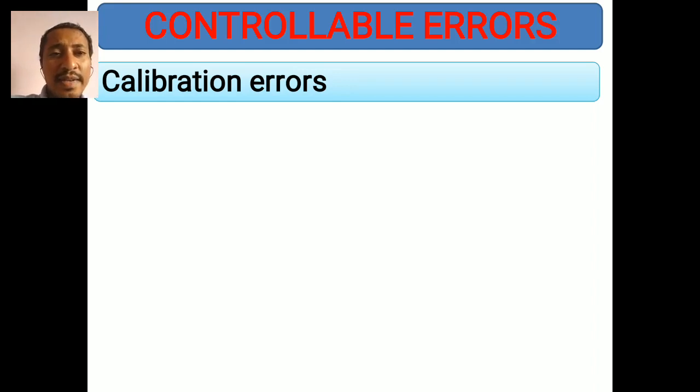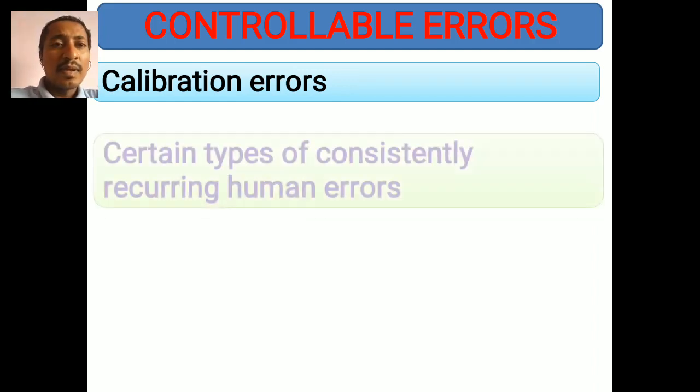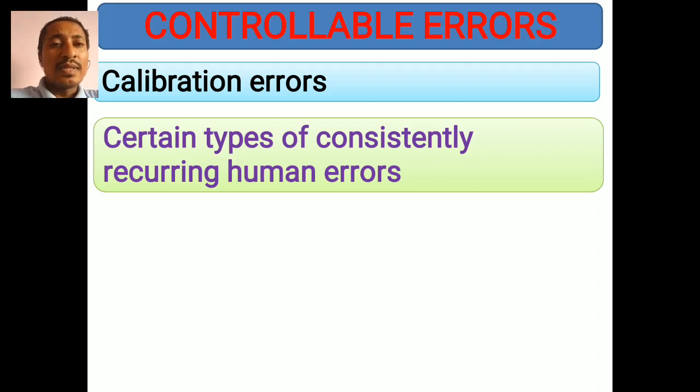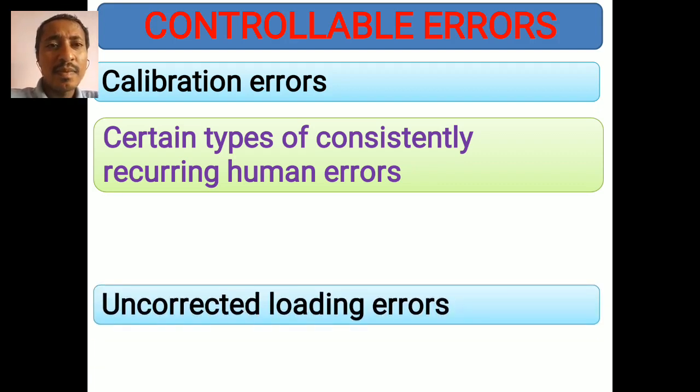The next one is certain types of consistently recurring human errors. If a person is making the same mistake repeatedly while operating, not knowingly, you can control such errors by identifying them.